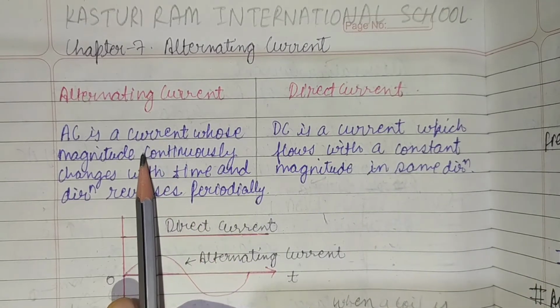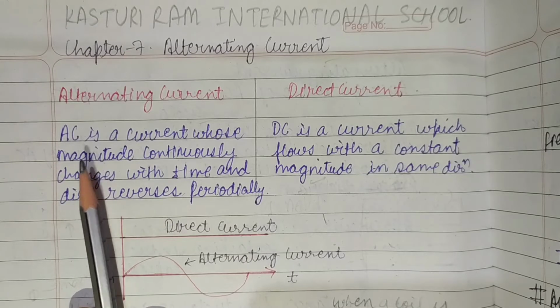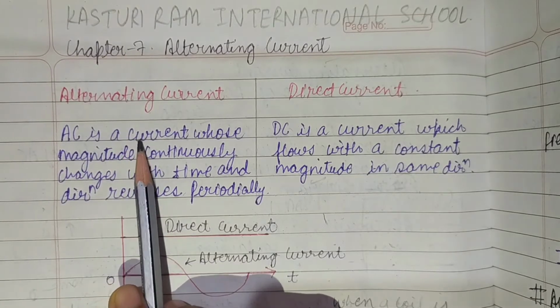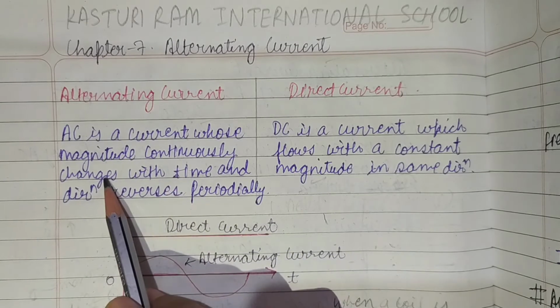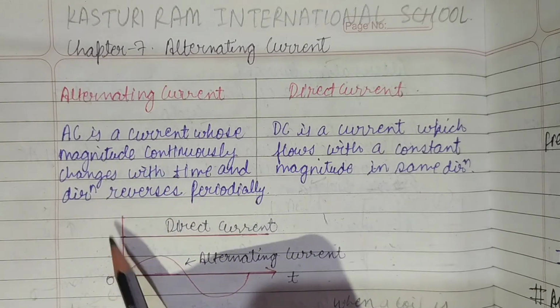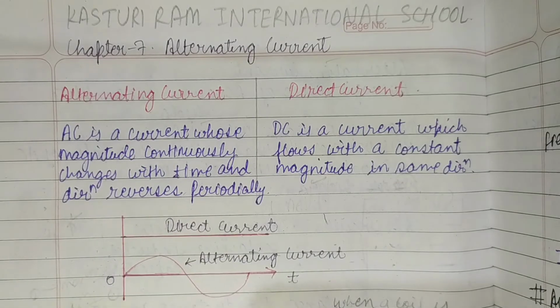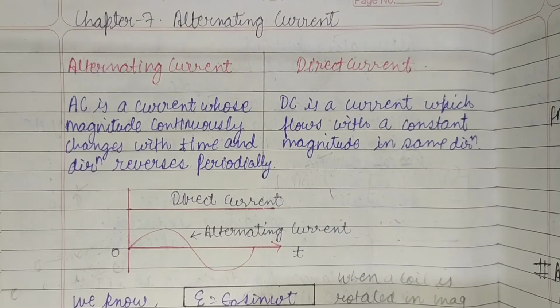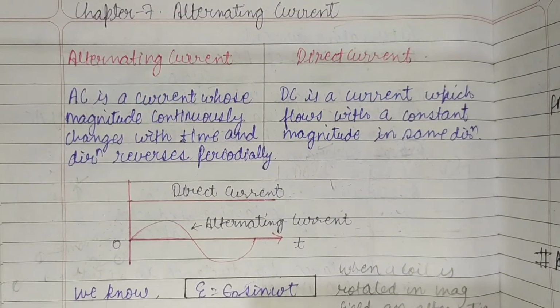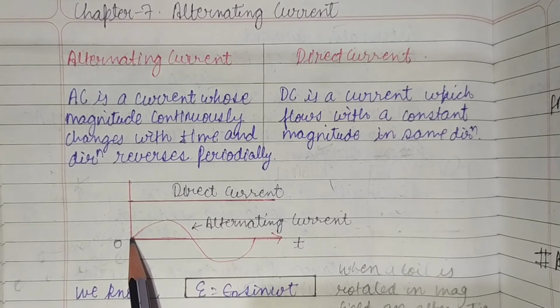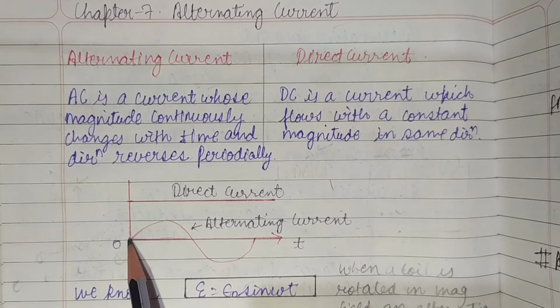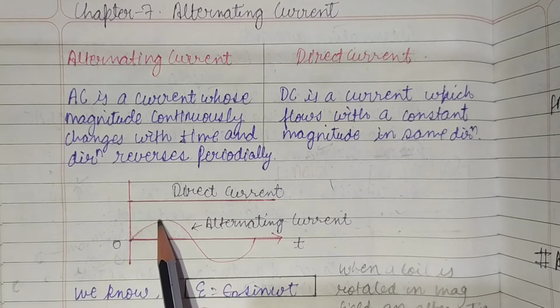What about alternating currents? The magnitude of alternating current goes on changing continuously, and its direction reverses periodically. From the graph, at point 0 the value of current is 0. As time increases, the value of alternating current increases until it becomes maximum.